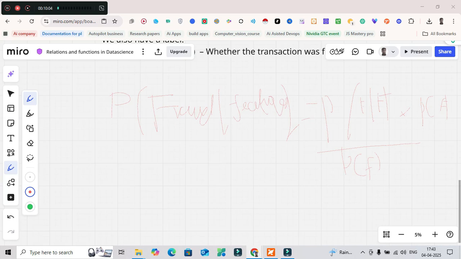I will explain with a simple example now. Let's say we took past data: 70% of fraud cases had a transaction over $5,000, 80% of fraud cases happened on a new phone, and 60% of fraud cases happened at night. Only 1% of transactions are fraud, correct? So now if a new transaction meets all these conditions, Naïve Bayes multiplies these probabilities and gives a fraud score.